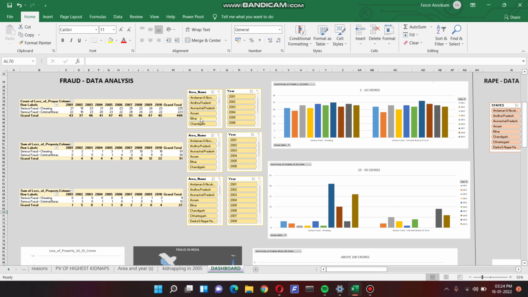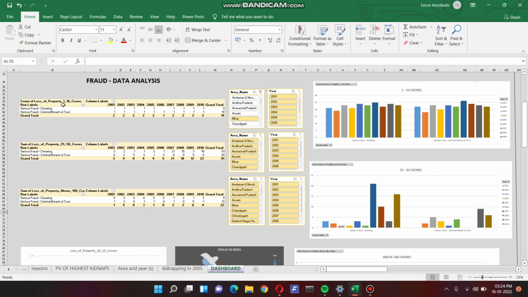For example, if we want Bihar's list, we click on Bihar. This shows fraud that happened in Bihar from 2001 to 2010 and a grand total.